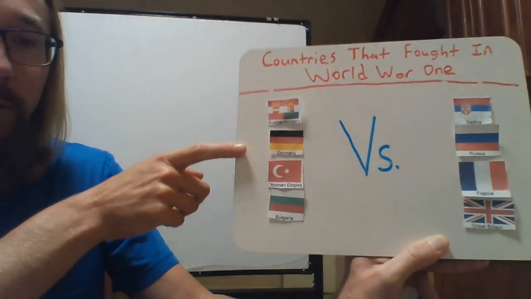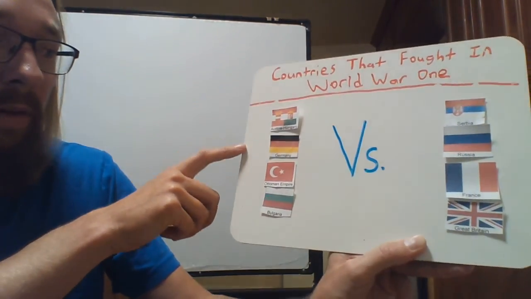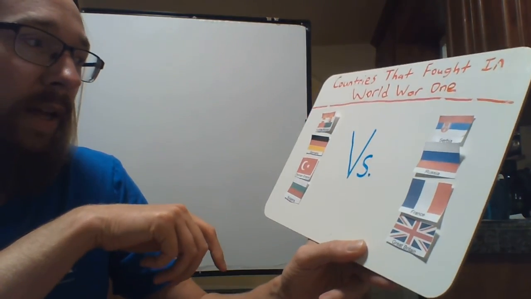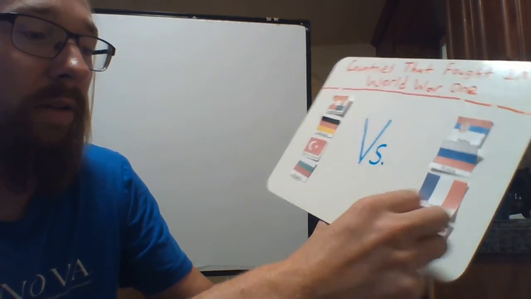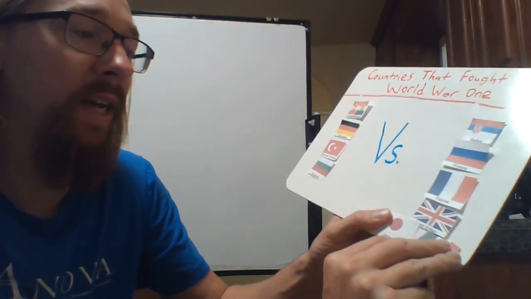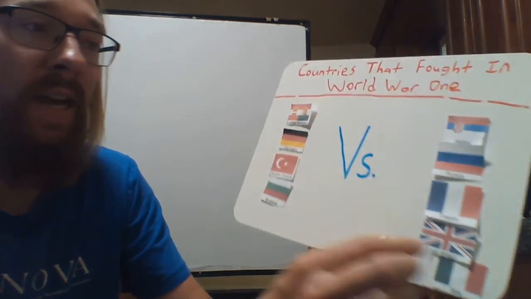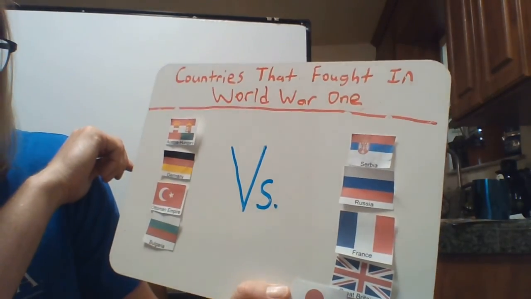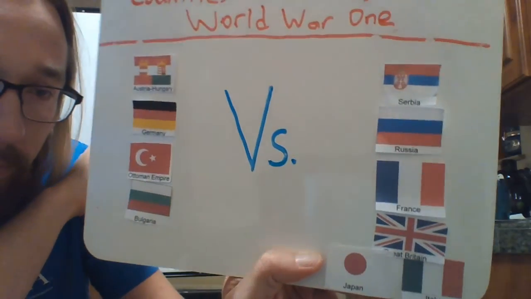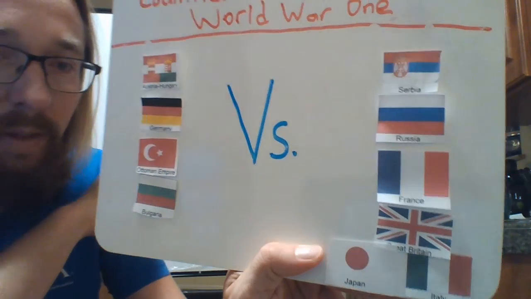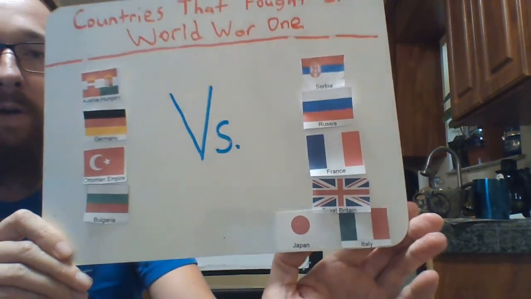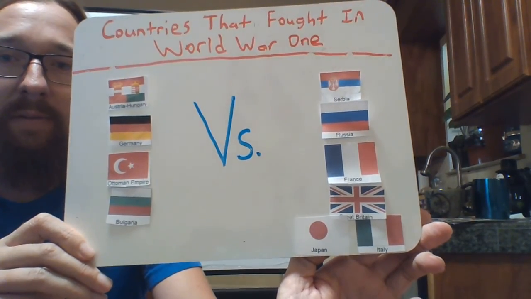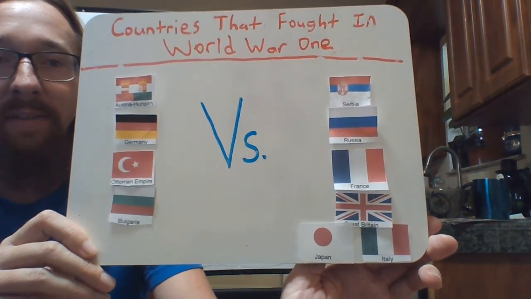All right, these were countries within that region. And as time went on, Japan and Italy would decide to join the side of Serbia, Russia, France, and Great Britain, as you can see here. So the countries that you see here all joined the war between the summer of 1914 and the end of 1915.